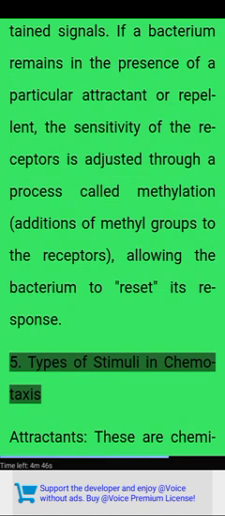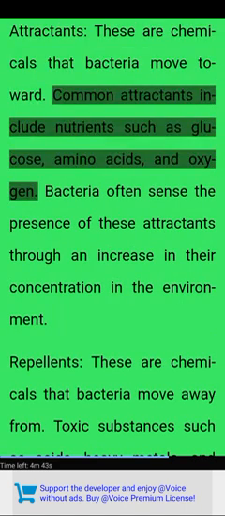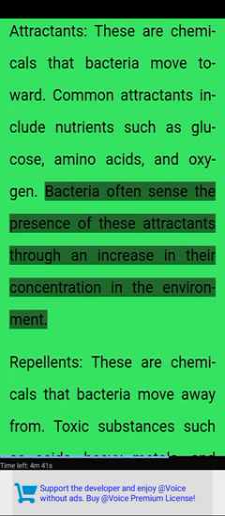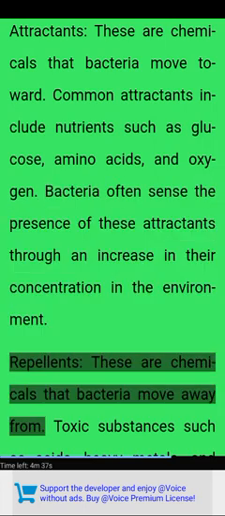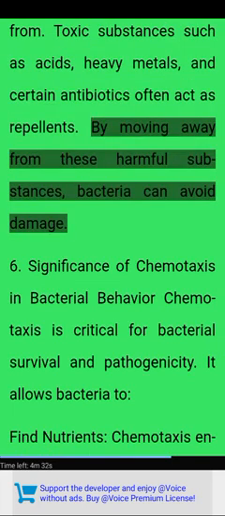5. Types of stimuli in chemotaxis. Attractants. These are chemicals that bacteria move toward. Common attractants include nutrients such as glucose, amino acids, and oxygen. Bacteria often sense the presence of these attractants through an increase in their concentration in the environment. Repellents. These are chemicals that bacteria move away from. Toxic substances such as acids, heavy metals, and certain antibiotics often act as repellents. By moving away from these harmful substances, bacteria can avoid damage.